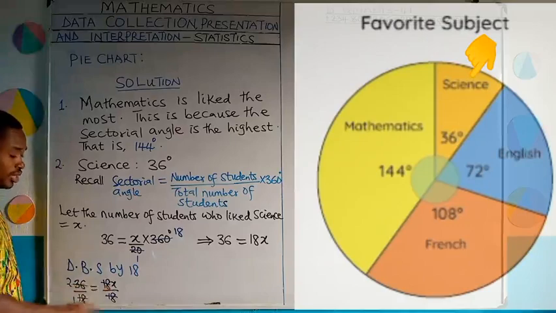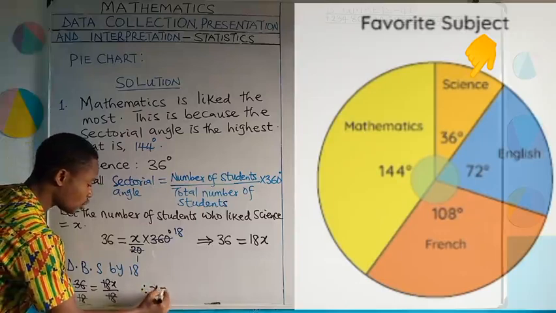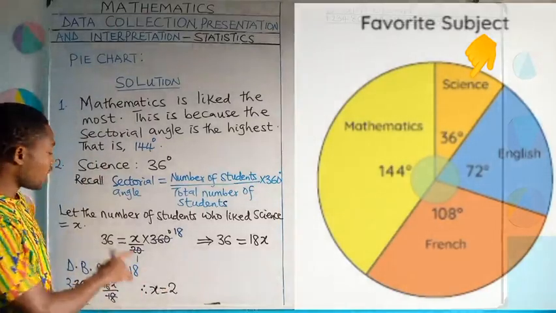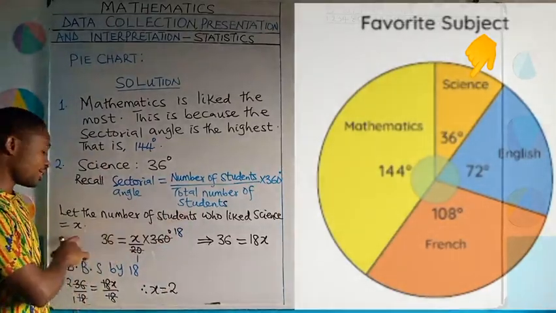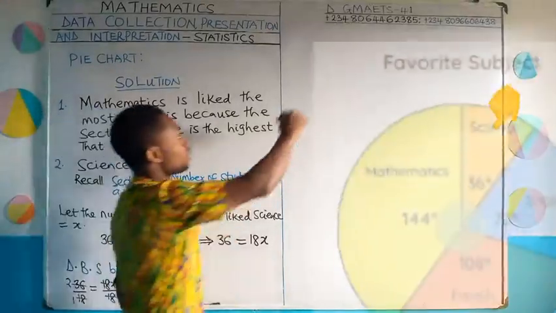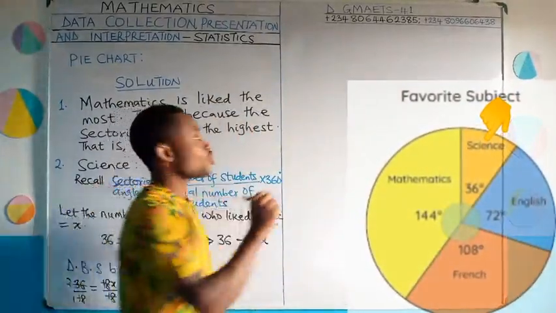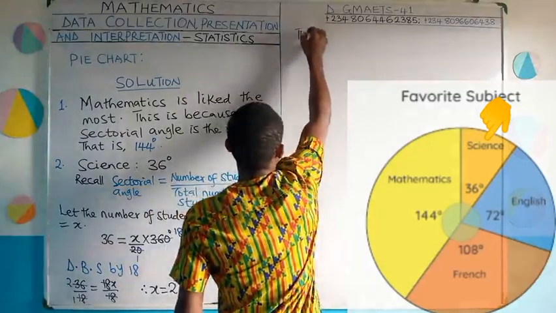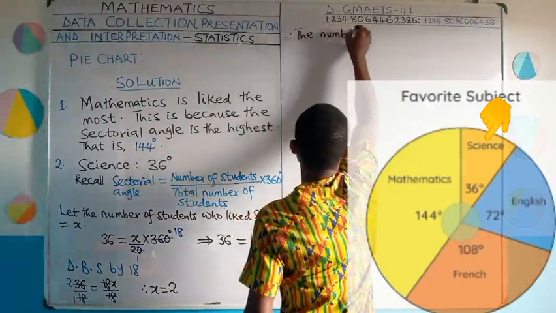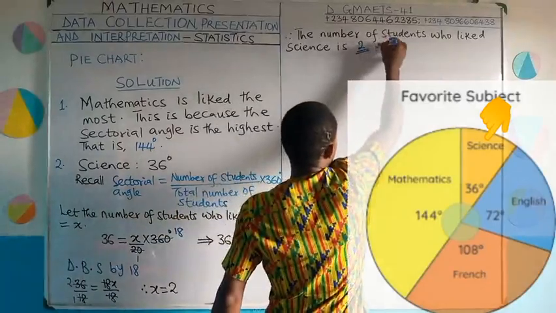Equal to 18 here. Let me do the conclusion. Therefore, x is equal to 2. What does that mean? The number of students who like science will be equal to what? x. And x is what? 2. Let me conclude it here. The number of students who like science is 2. Therefore, the number of students who like science is 2. So that is how we solve for that question number 2.